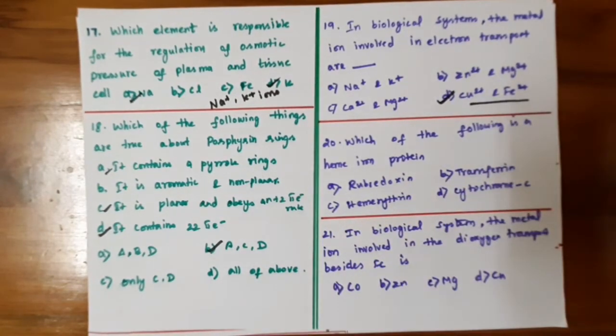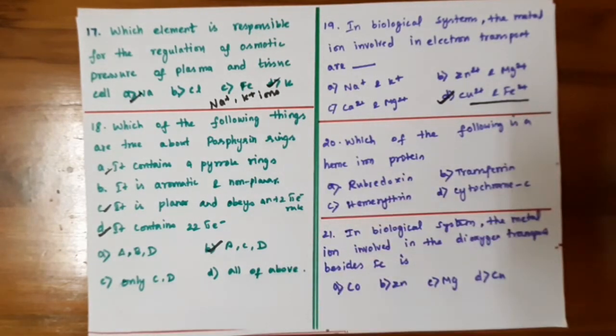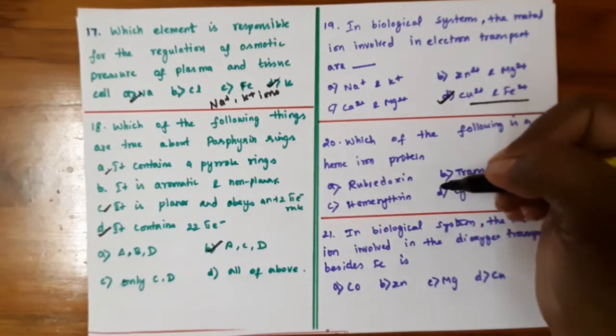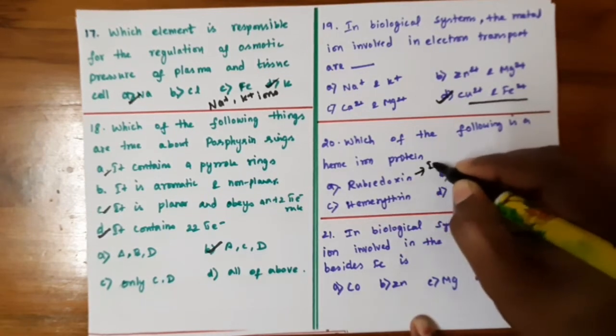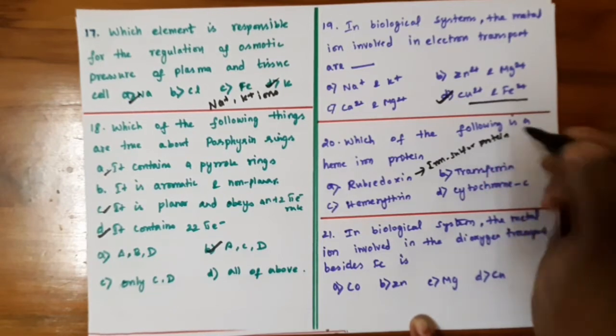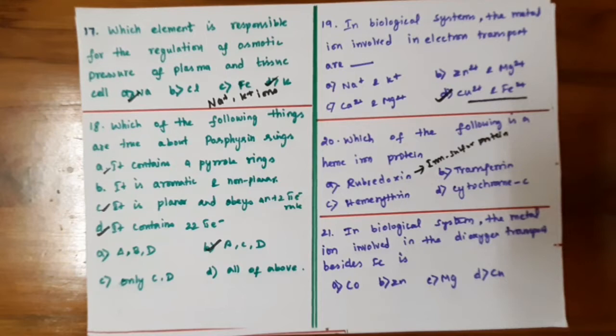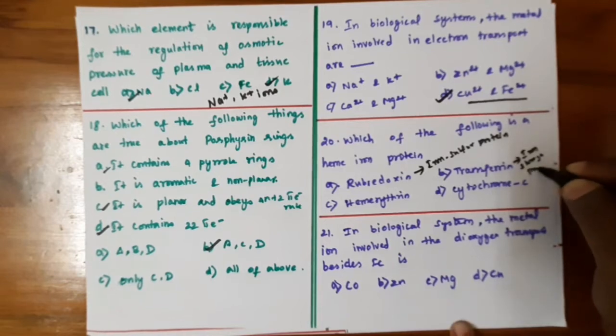Next question, which of the following is a heme iron protein? Among these 4 options, the first option, rubredoxin, is an iron sulfur protein. It's an electron transfer agent in many biological systems. Transferrin is an iron storage protein.